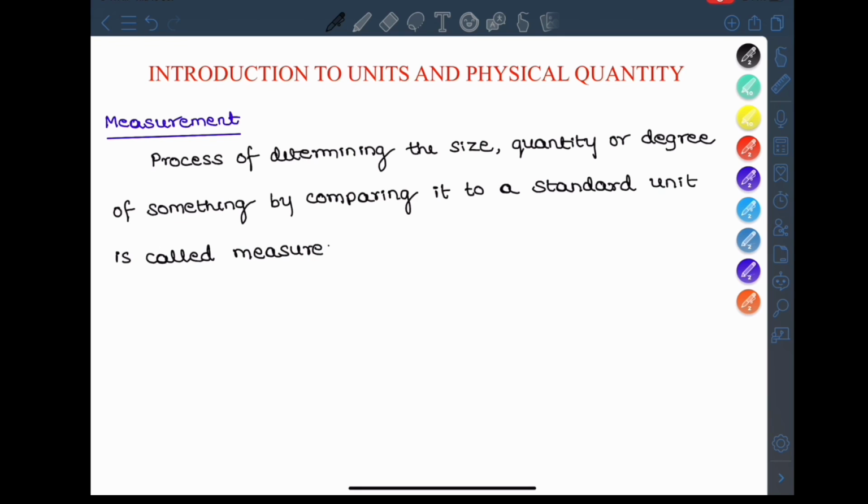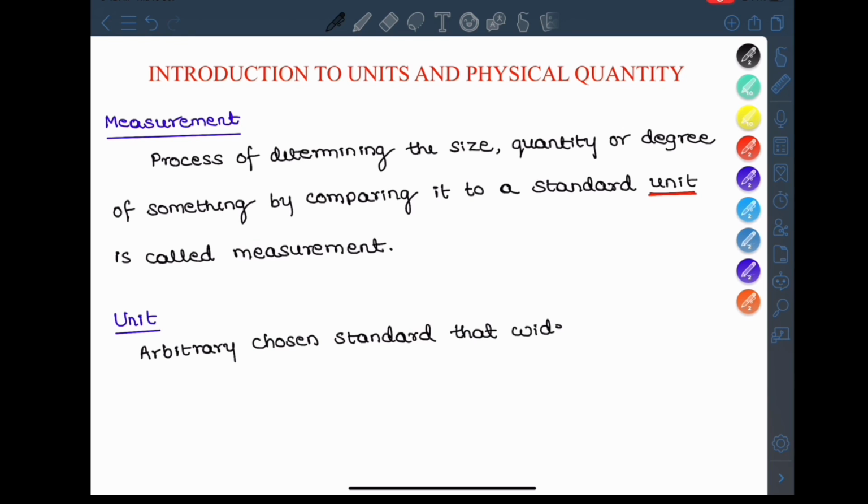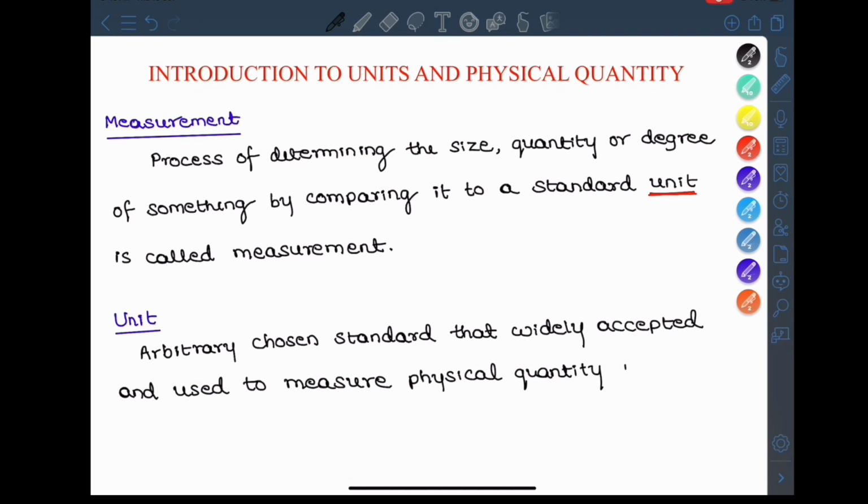Now we have to understand what a unit is. A unit is an arbitrarily chosen standard that is widely accepted and used to measure a physical quantity.